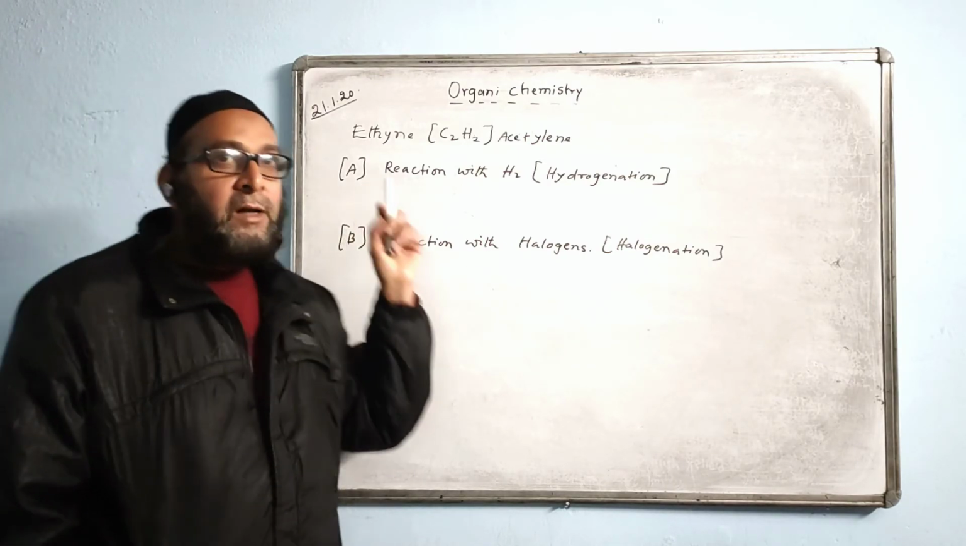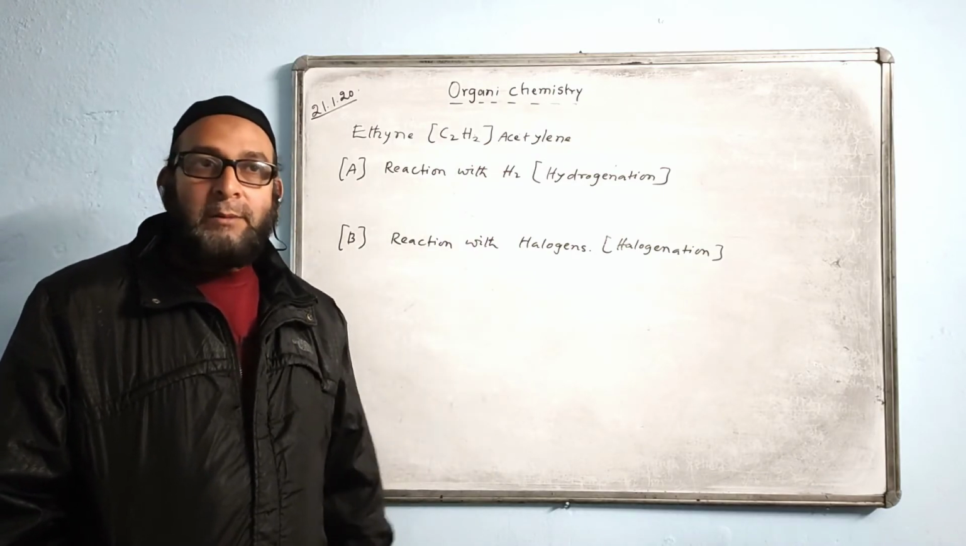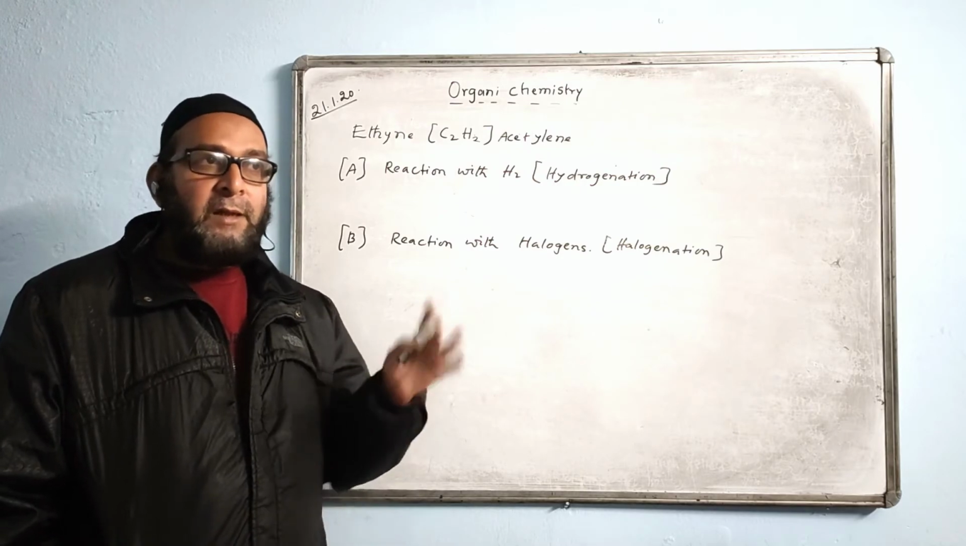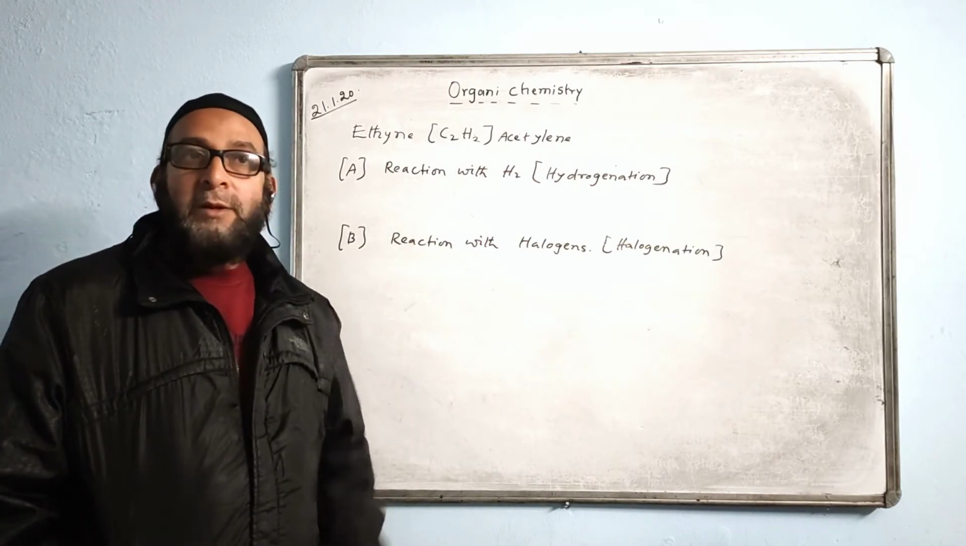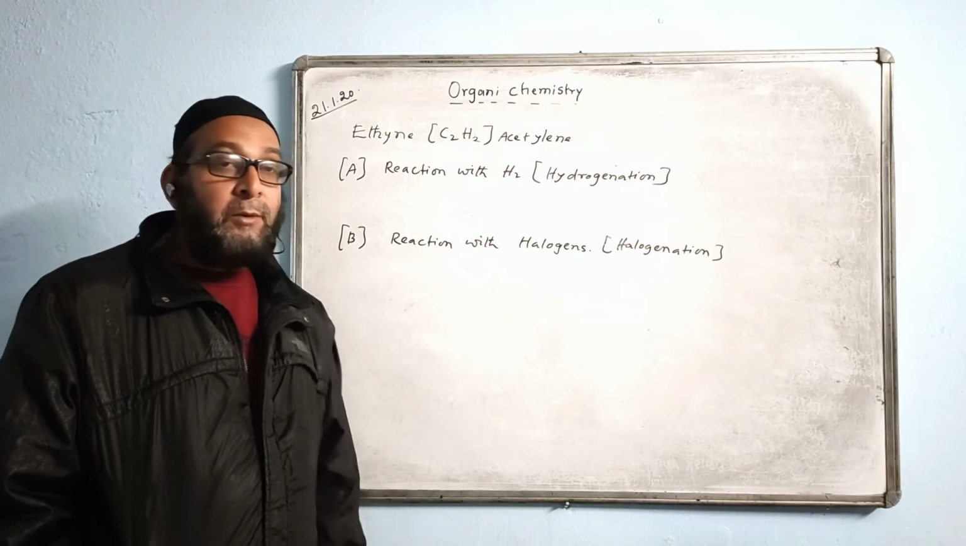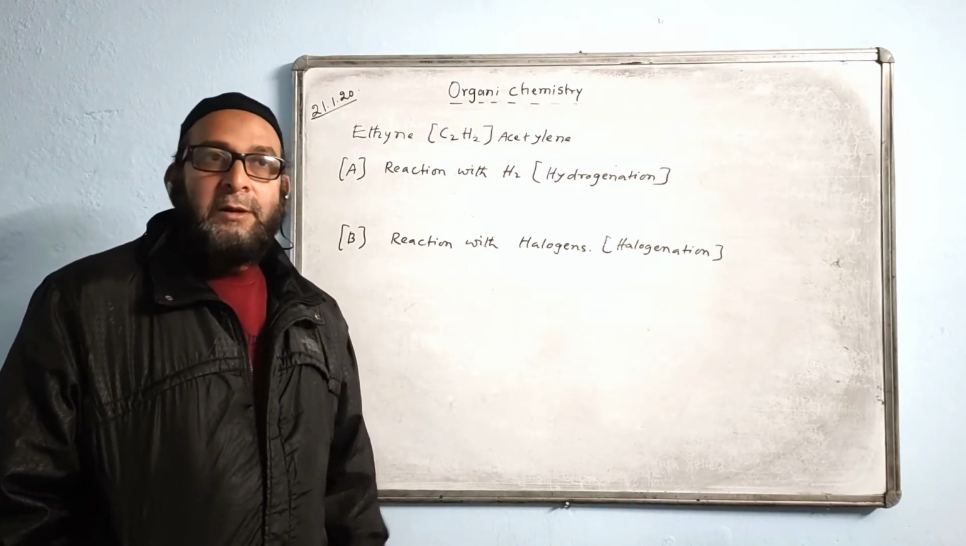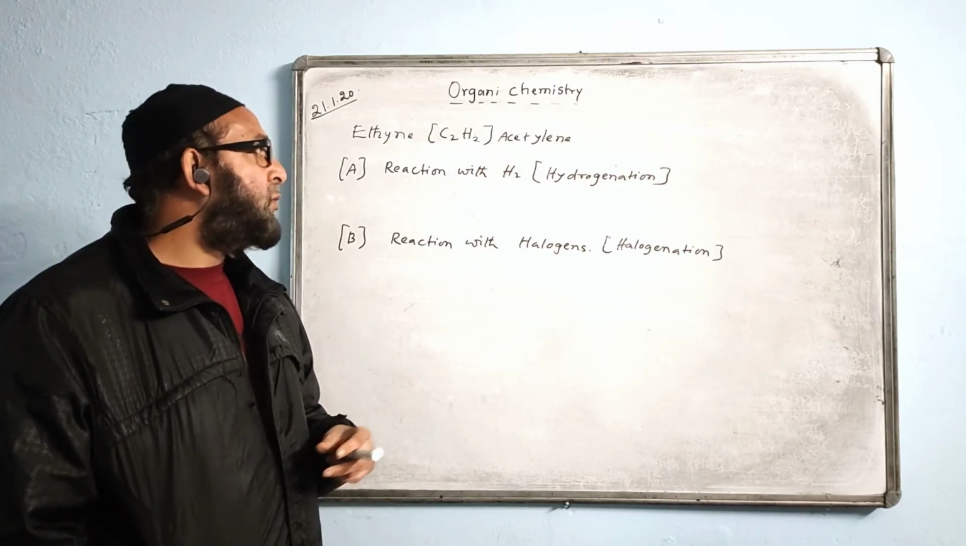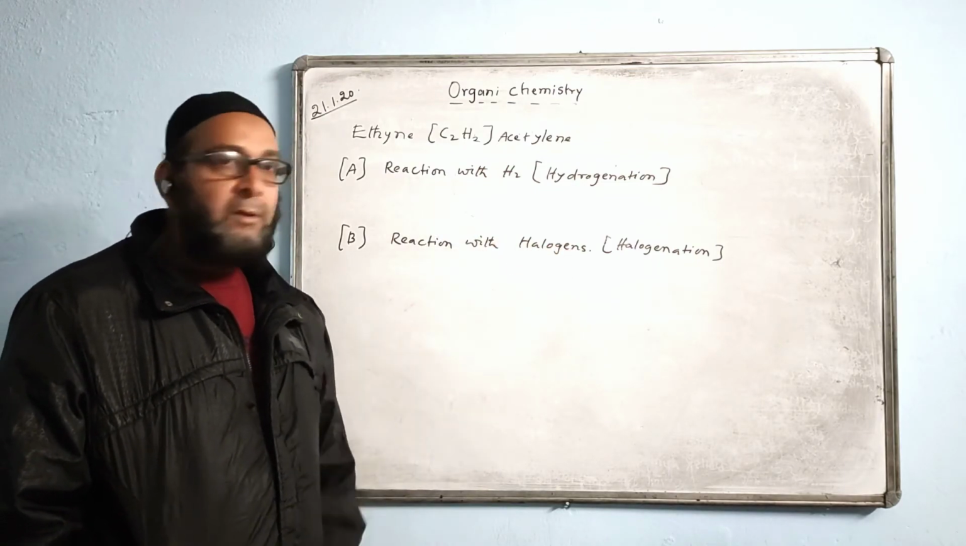And this is the most unsaturated form because it contains a triple carbon bond. Ethene is also unsaturated, but less unsaturated than this one, because that contains a double bond and this contains a triple bond. This is most unsaturated. This also takes part in addition reactions only, not substitution reactions, with hydrogen and with the halogens.